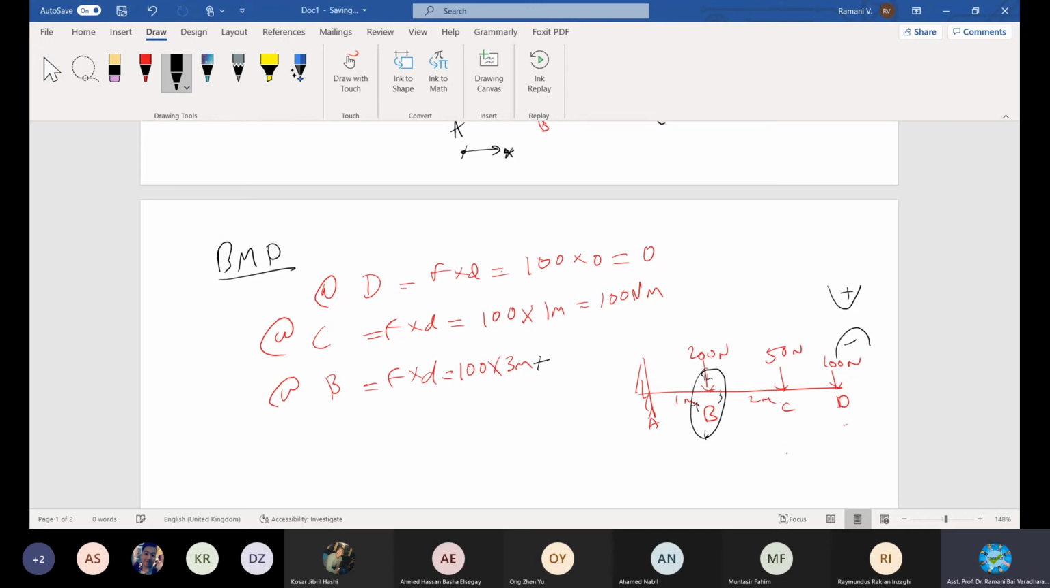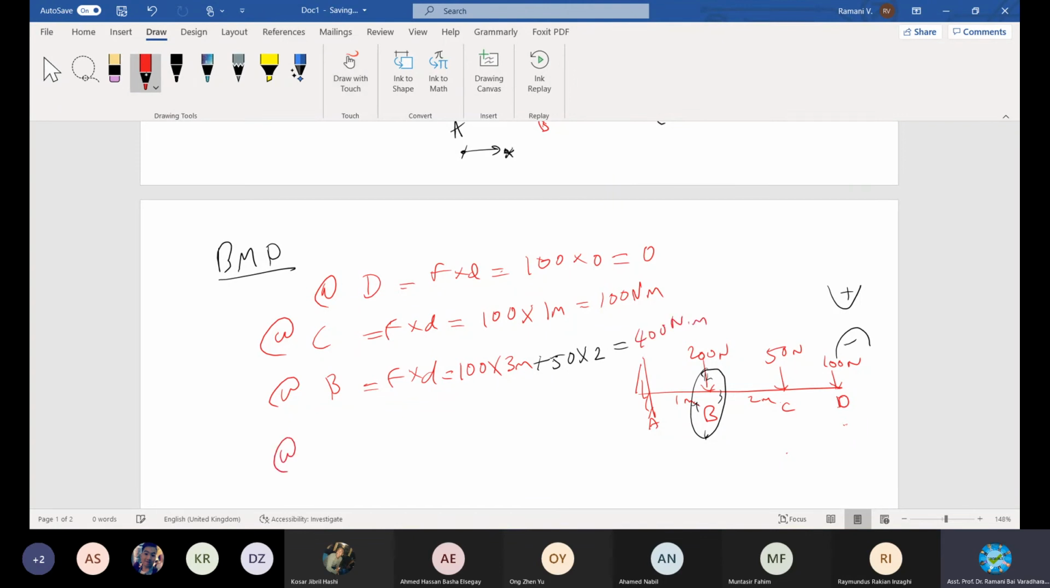I have a question here. Let me finish and tell you. 50 times, how much is the value? Distance? 2 meter, right? What's the answer? 100 times 3 is 300, plus 100, 400. All correct? 50 times 2 is 100, plus 300, right? 400. Correct. 400, unit Newton meter, right?